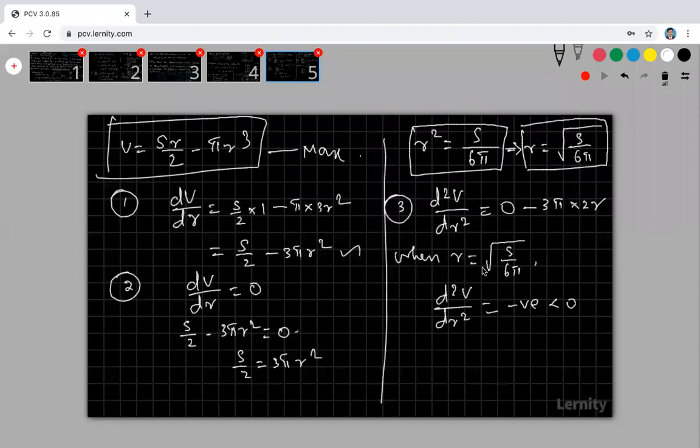So when I am applying the r value, my d square v by dr square is negative. What is this point? This point, r is equal to root over S by 6 pi, is a point of maximum. That means at this point only the function gets maximum. Here the function is volume. At this point only my function is maximum.